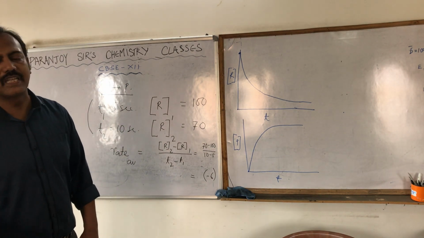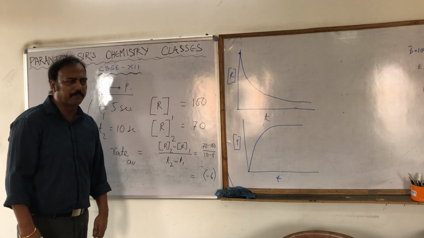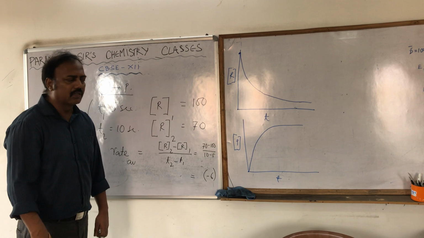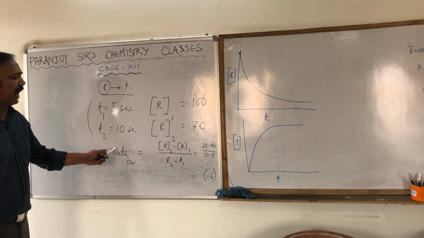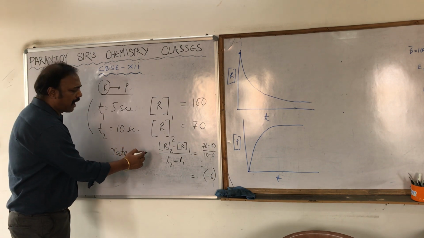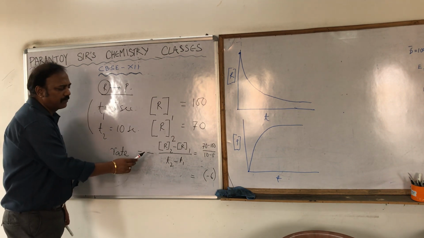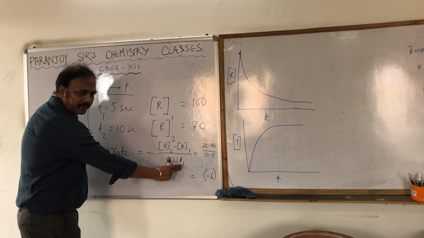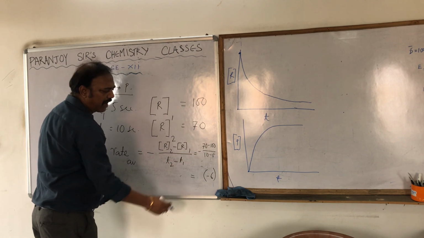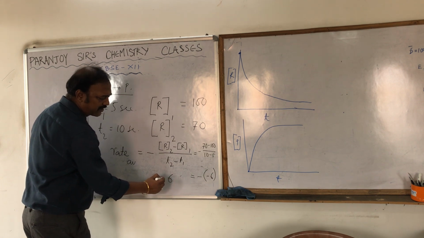But can the speed be negative? The speed of something cannot be negative. So when we express the average rate in terms of a reactant, we put a negative sign beforehand. The average rate is nothing but minus change in concentration by change in time. So a minus sign is beforehand there, and that is equal to 6.